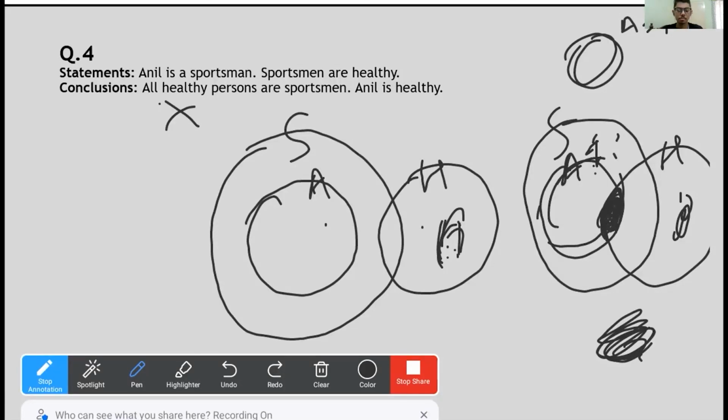We have multiple Venn diagrams to draw, but these are the only ones that are required. But then again, only some of Anil is healthy, and in this case, no Anil is healthy. So obviously conclusion 2 is also not following. So both the conclusions are disproved, and hence we can say that both the conclusions are wrong, right?